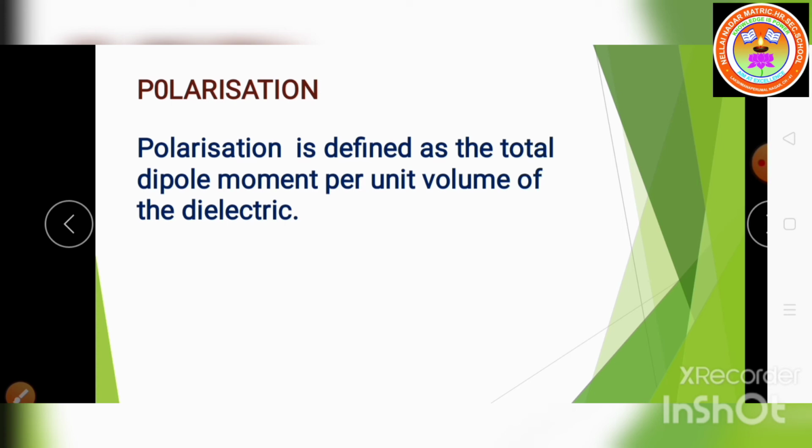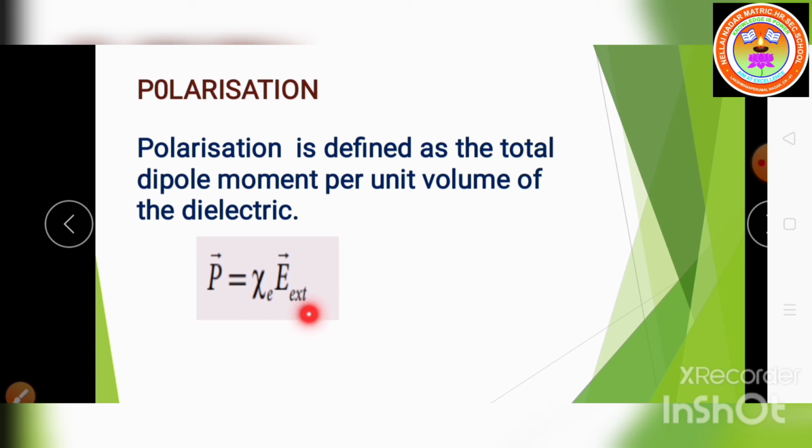For most dielectrics, the polarization is directly proportional to the electric field. Based upon experiment, we know that for most dielectrics, the polarization value is directly proportional to the strength of the electric field.